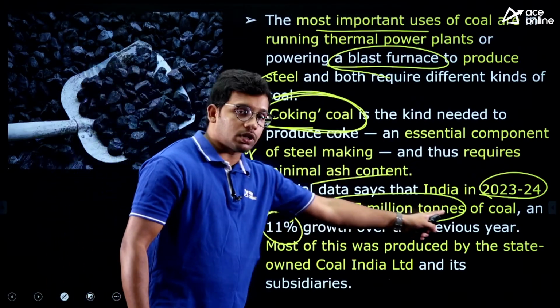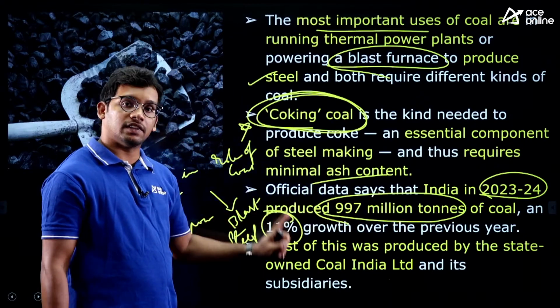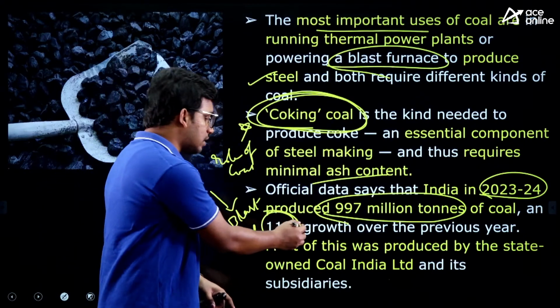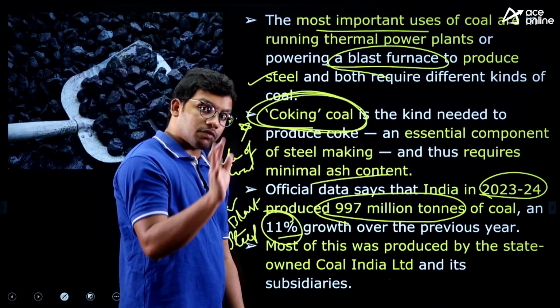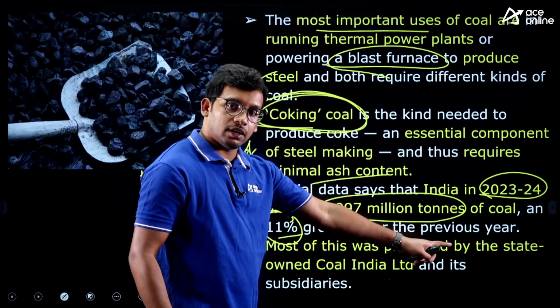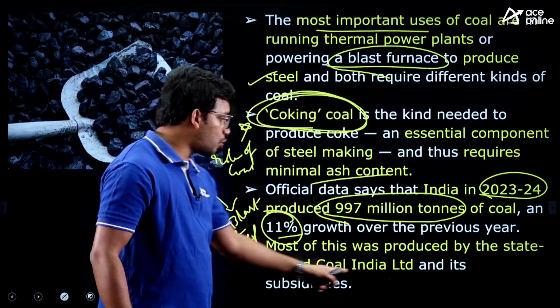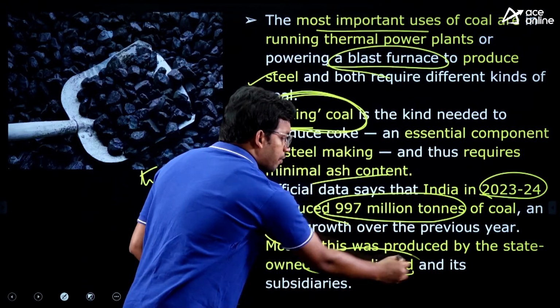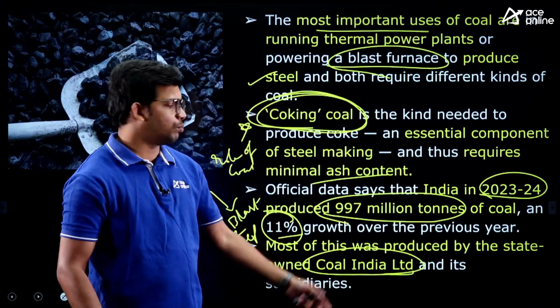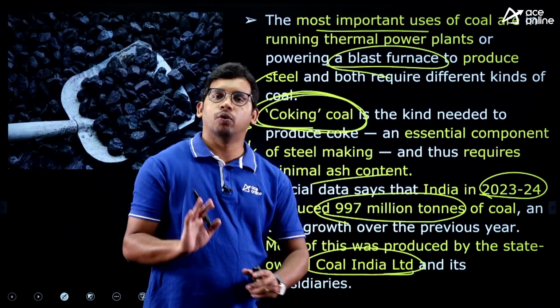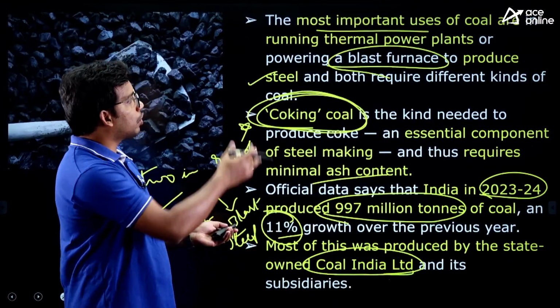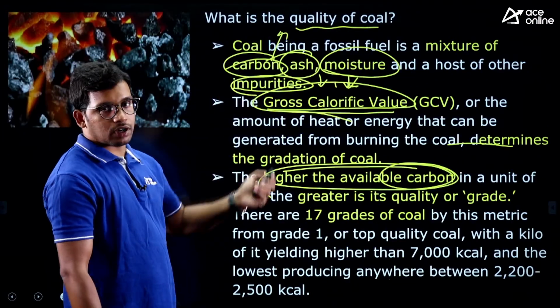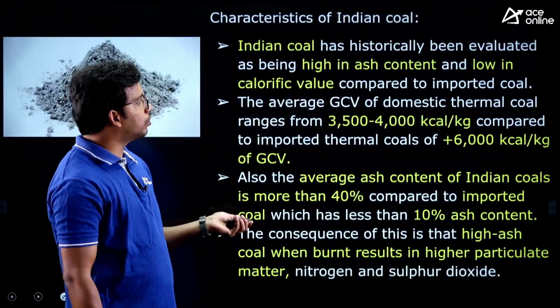So this is the total amount, 997 million tons, of coal production, and there is a growth of 11% compared to last year. Most of the coal in India is produced by the government itself, the PSU Coal India Limited. There is very little scope for private organizations. These are the facts given in the article, though they are not very relevant for the actual context. But you need to know about these things.